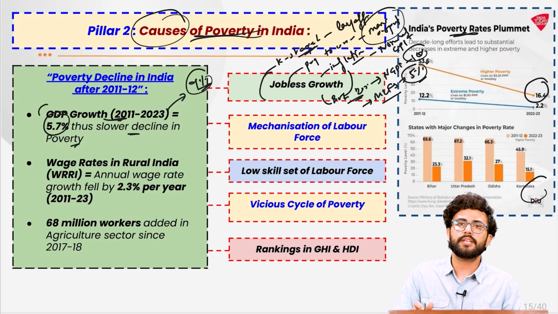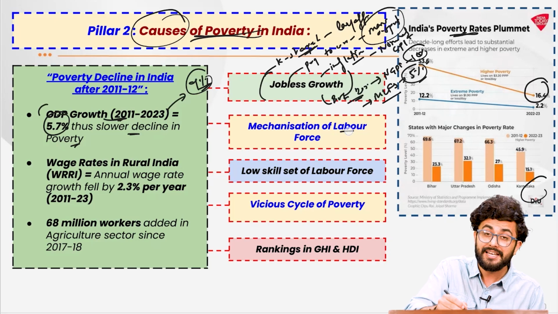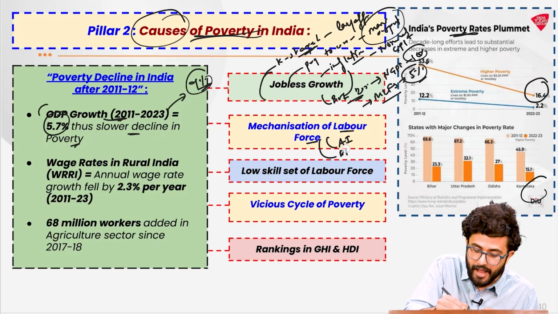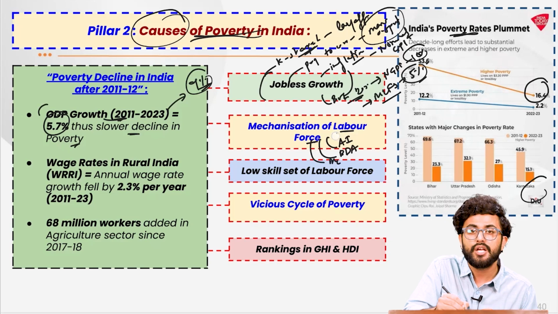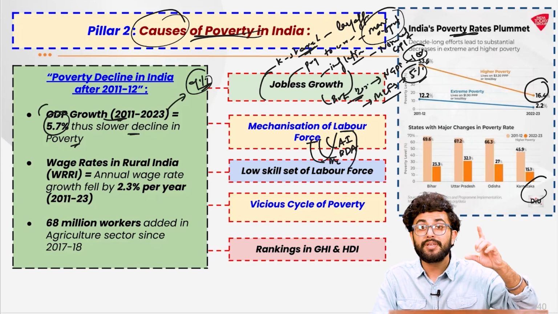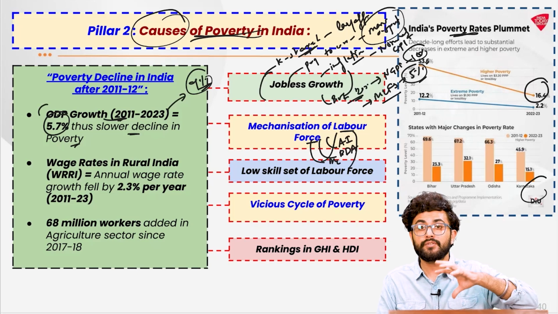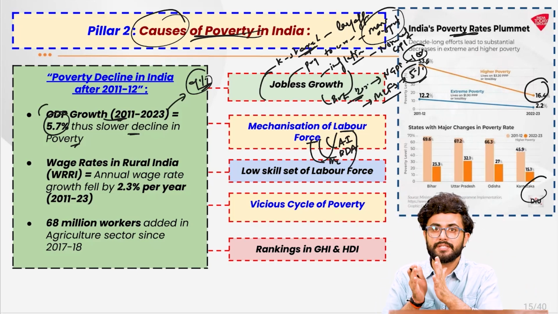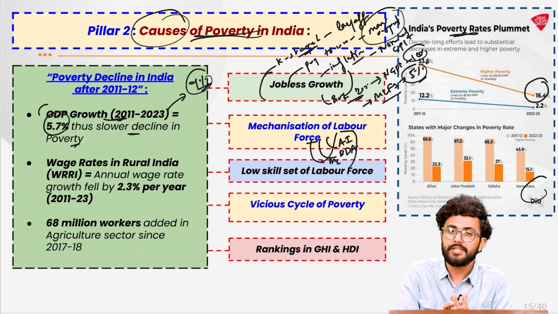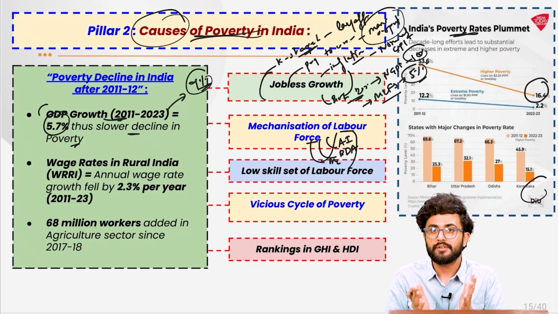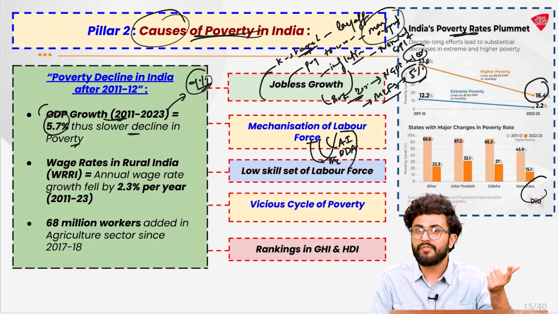The second is the mechanization of the labor force because of the integration of artificial intelligence, big data analytics, machine learning. So the industry is basically transforming into Industry 5.0, and that is also leading to large scale job layoffs. Because it is very obvious that if the same work can be done by machines at a much minimal cost, why would you employ a larger workforce? The corporation will obviously look at larger profit making.